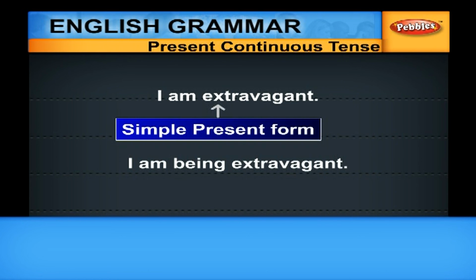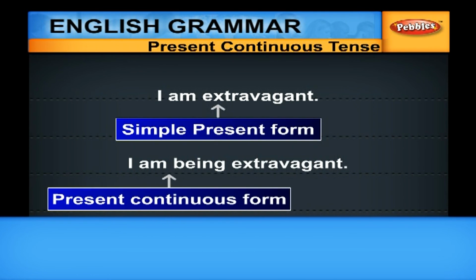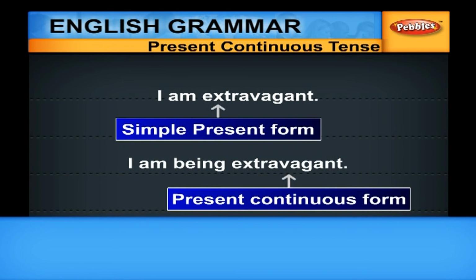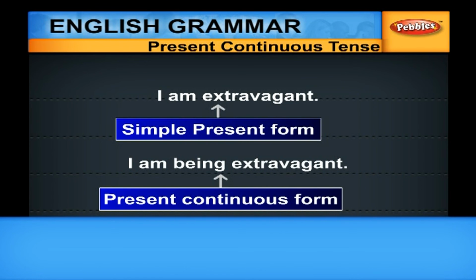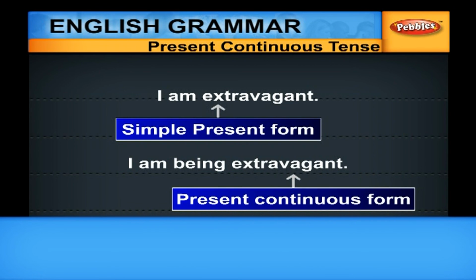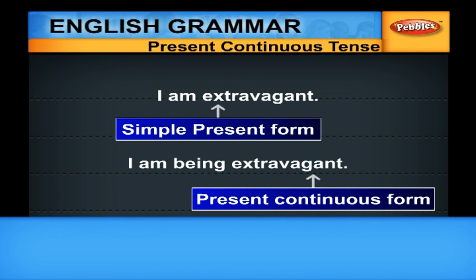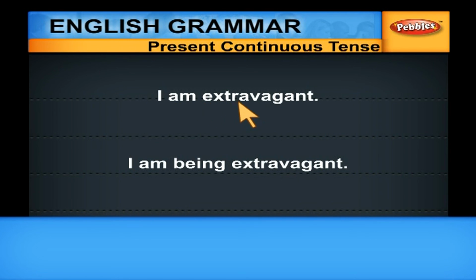I spend a lot. The second one, I am being extravagant, is in the continuous tense. It means that I am spending freely at this point of time. I am in a mall or in a shopping place and I am spending a lot. The first one is simple present and the second one is present continuous.